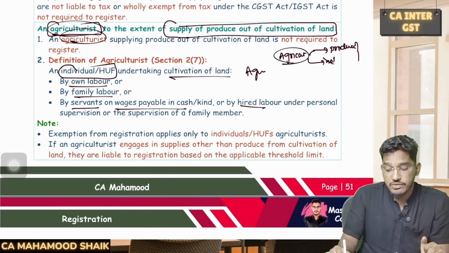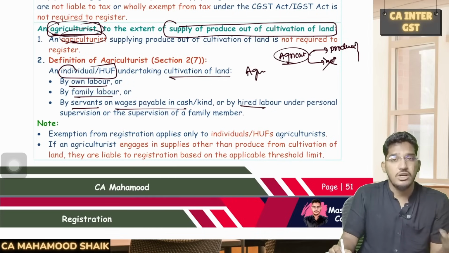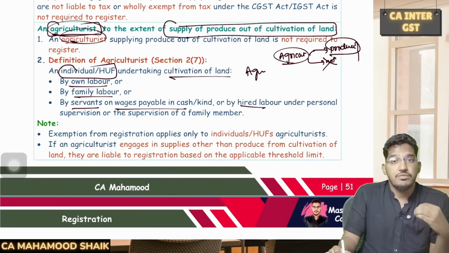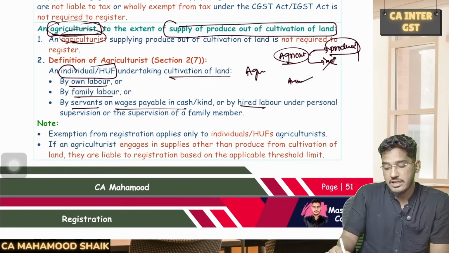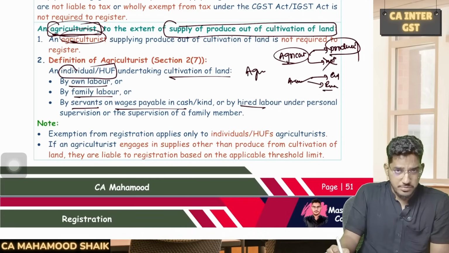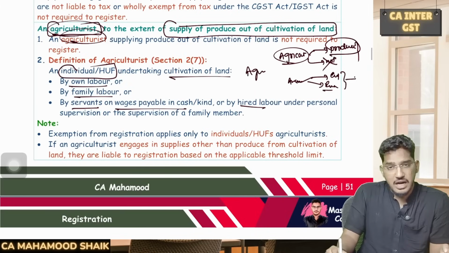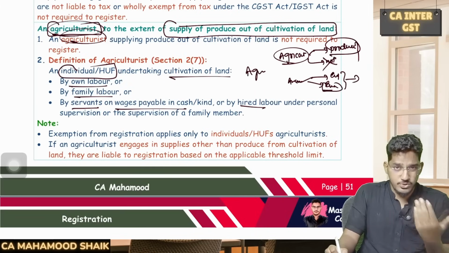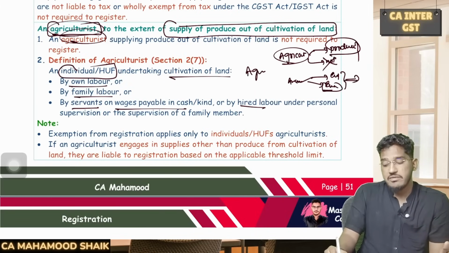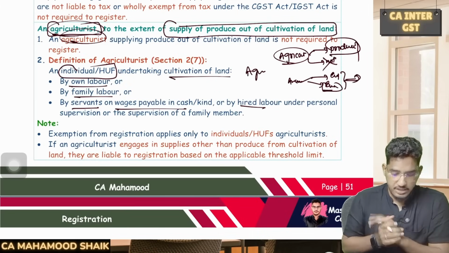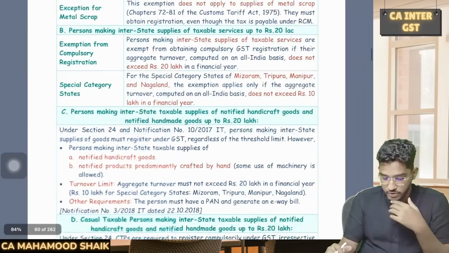If you are an agriculturist and you are not making any other supply apart from only produce from cultivation of land, then only you are exempted from registration. If you are making any other supply, like in one case they might say there is an agriculturist, he is making supply of agricultural produce, also he is supplying rice. Rice is not an agricultural produce. Why? Because it is after doing the processing. So in that case, he can't enjoy the exemption, since he is not just making supply of produce out of cultivation of land, he is also supplying rice. He will become liable for registration if his aggregate turnover exceeds the applicable threshold limit. Clear everyone? Able to understand? So this is the one point I wanted to highlight on section number 23.